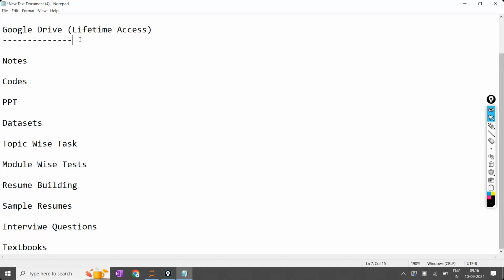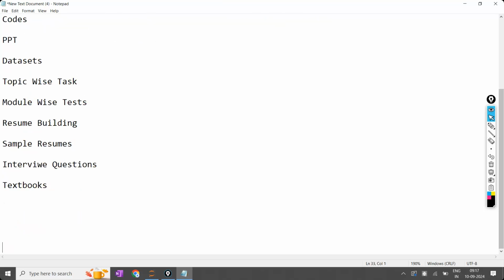Now, where are you going to get this Google Drive access? The Google Drive will be available in the Google Classroom. For the students who have enrolled in the course, we have already sent the Google Classroom invitation. Students who enrolled till now, almost close to 80 students, have enrolled, both offline and online.